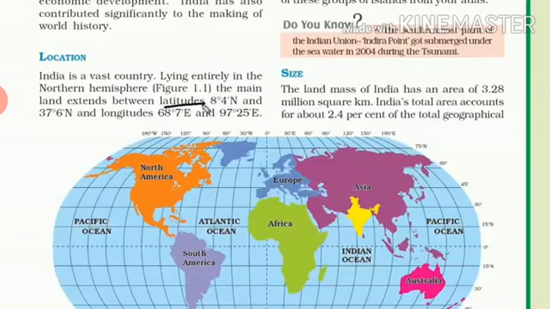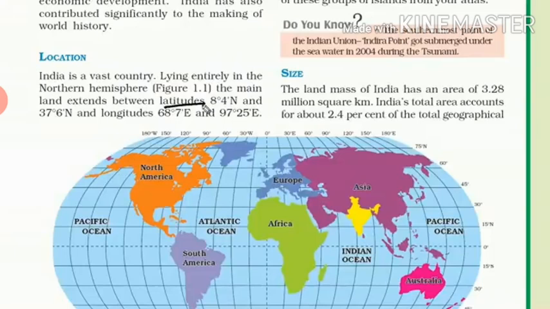Note the names of the states through which the Tropic of Cancer passes. The country lies wholly in the tropical and the subtropical zones of the northern hemisphere. Kanyakumari is situated at the southernmost tip of the mainland of India. This point is only 8 degrees north of the equator. However, it is not the southernmost point of India. Indira Point is the southernmost point of India.